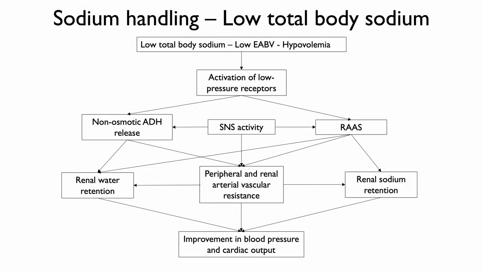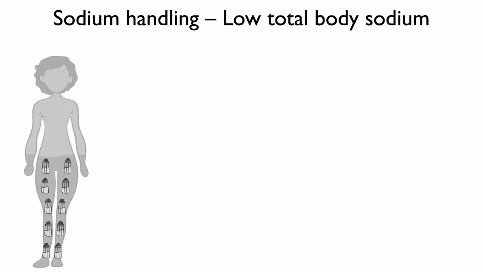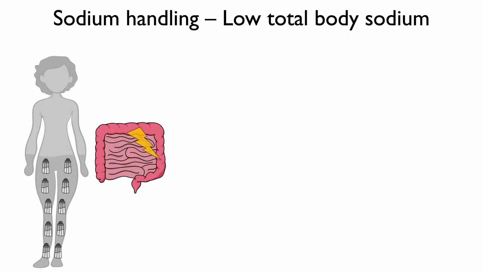Let's now discuss the complex mechanisms involved when a person has low effective arterial blood volume and low mean arterial pressures, as is seen in low total body sodium states, also known as hypovolemic states. I provide a figure here outlining the reflexes and actions involved to return blood pressures to normal. Let us now discuss how the body and kidney respond to loss of extracellular sodium from a process like diarrhea.